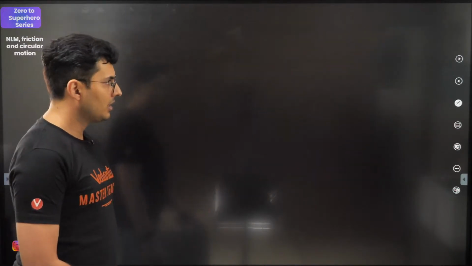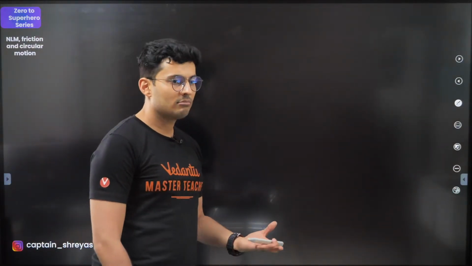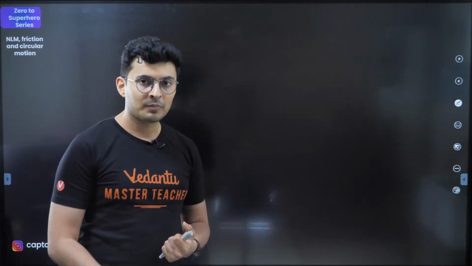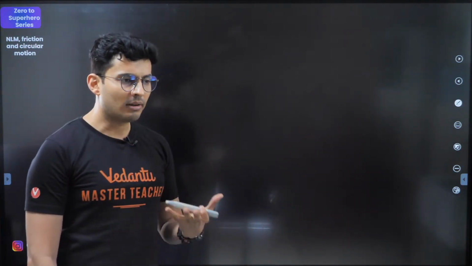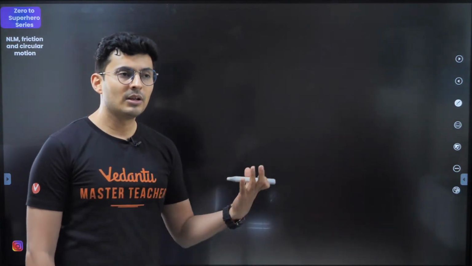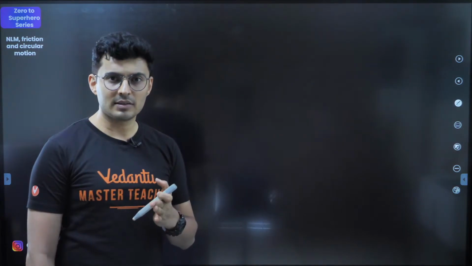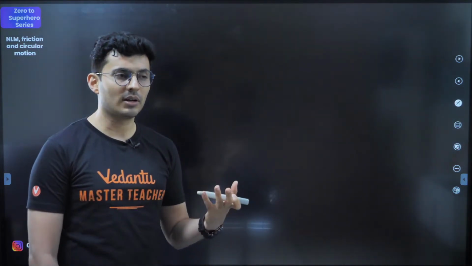It depends, whether you are in 10th moving to 11th, 11th moving to 12th, or 12th moving, the passing out batch. If you're a passing out batch, right now at this stage of life, you should be studying 10 to 15 hours per day, because you don't have school right now.